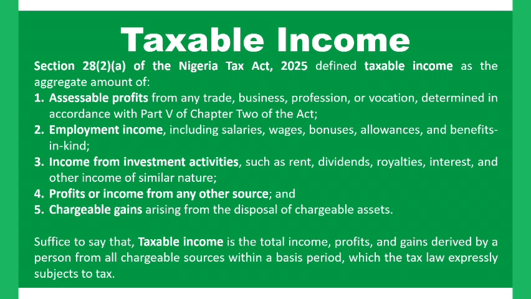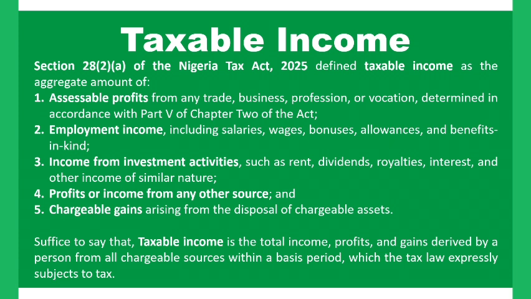Another income is what we call chargeable gain arising from disposal of chargeable assets. Initially, we use the term chargeable gain here rather than capital gain, because there are some exemptions, some conditions stated under the tax law. When there is a sale of shares in the capital market in a year of assessment or in a 12-month period, where the capital gain is less than or equal to 10 million naira, such capital gain should not be subjected to tax.